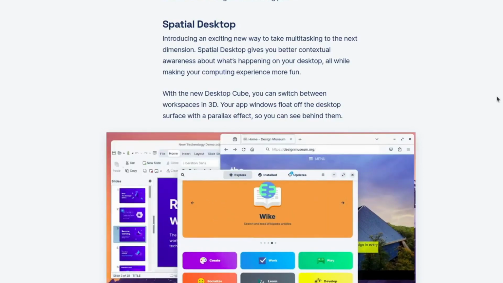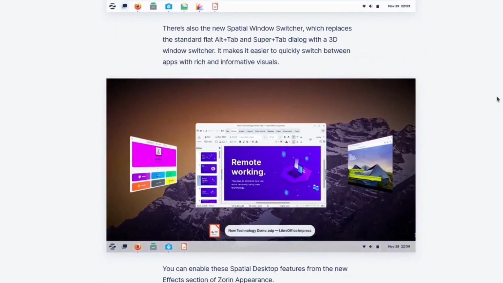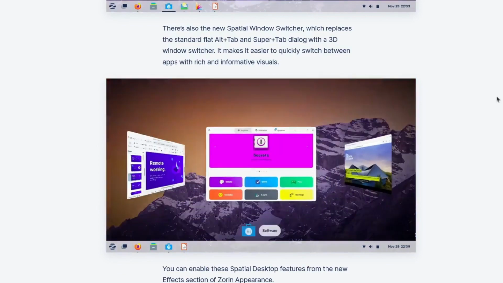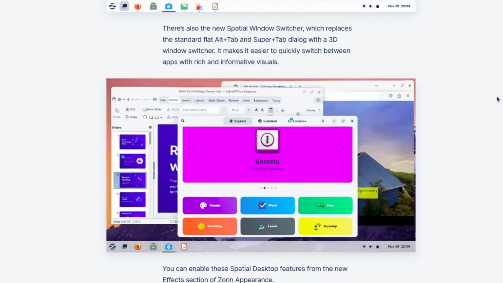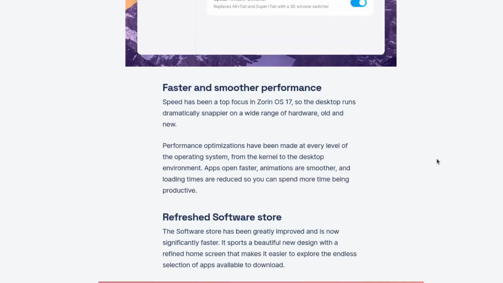So you are getting a 3D desktop. And here it is, this is just like the shift switcher in Compiz. All this you will experience when you enable the desktop cube and spatial window switcher in the Zorin appearance effects. So you have to enable these things, and you have to enable animation. So these are the new things.